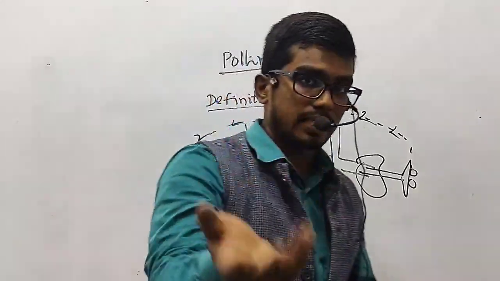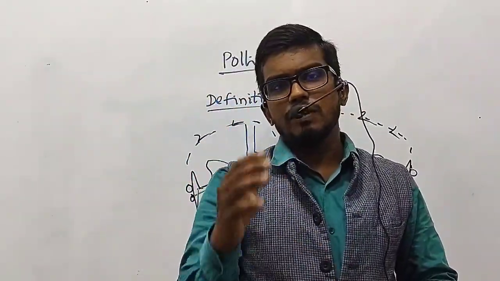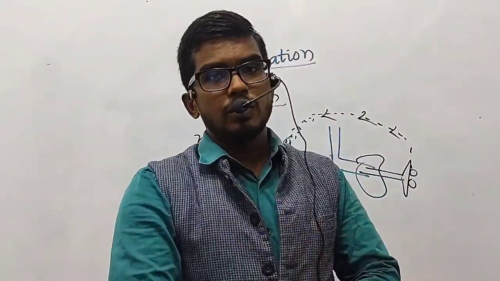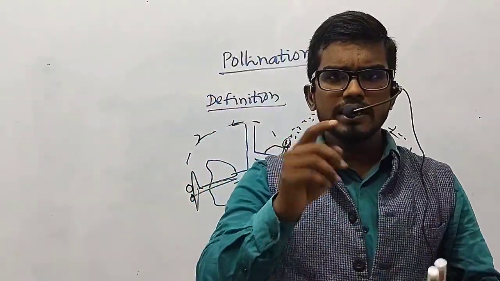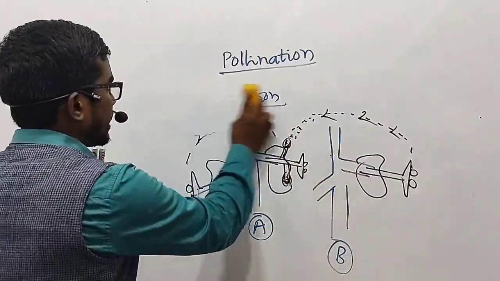This is what you term the pollination process. Pollination can be further divided into two types, that is autogamy and allogamy.